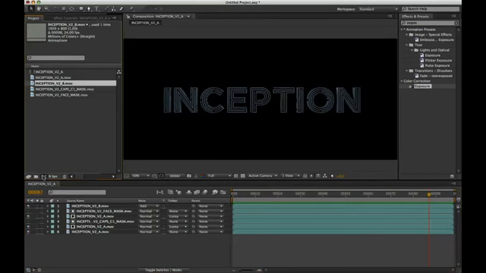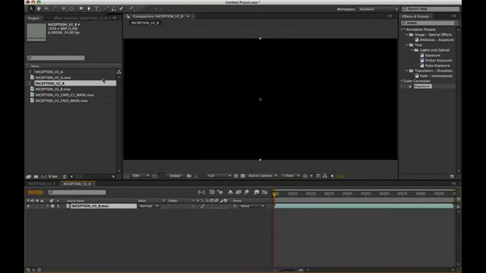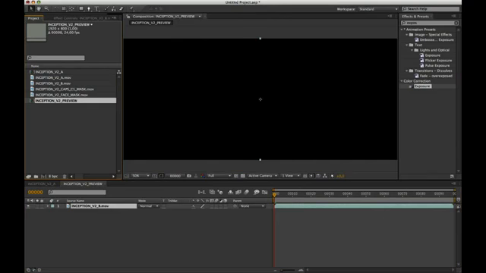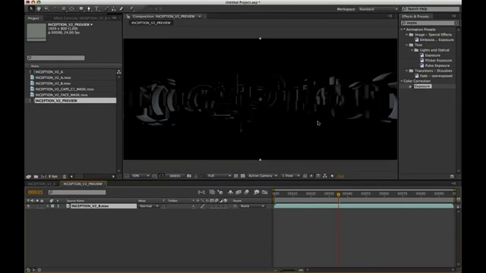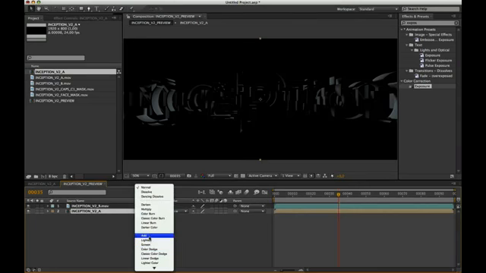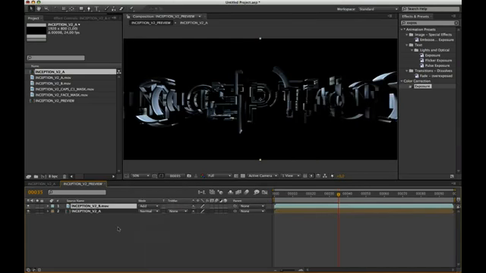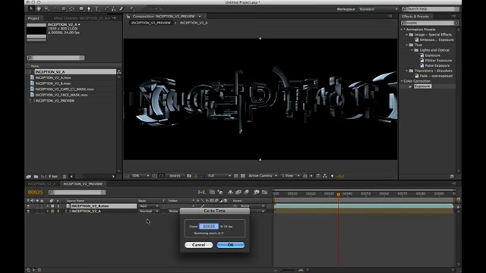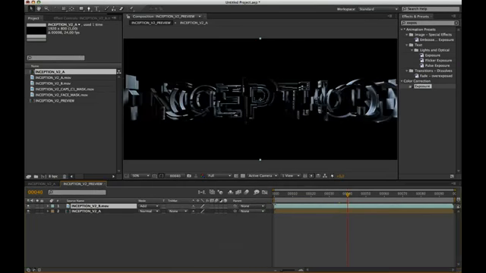Drag the video Inception V2B into the icon Create Composition, and rename it Inception V2 Preview. Now, insert Inception V2A under the newly created composition. We set the add mode in the first video. Let's go to 40 frame, this defines the presence of B video in the first part of the animation.